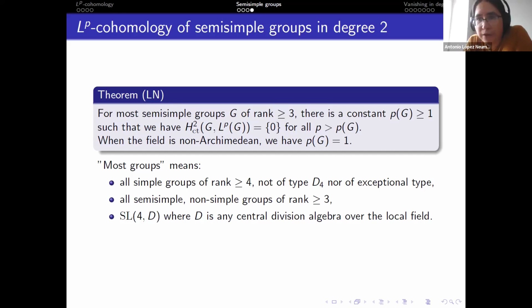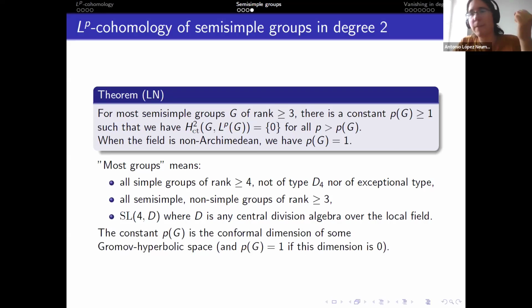And, well, we're able to do one simple group of rank 3, which is SL4. And this is the only group of rank 3 that we're able to do with the method. And to make this statement more precise, this constant P of G happens to be some conformal dimension of some hyperbolic space that appears in the proof. When this hyperbolic space happens to be a tree, this conformal dimension is 0, and we just set the constant to be 1.